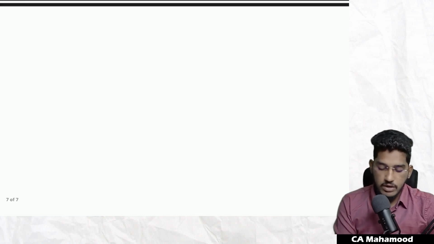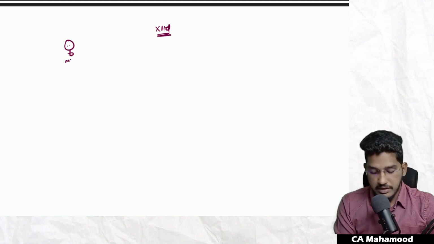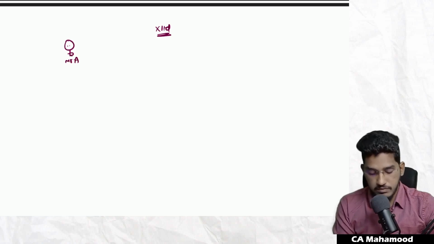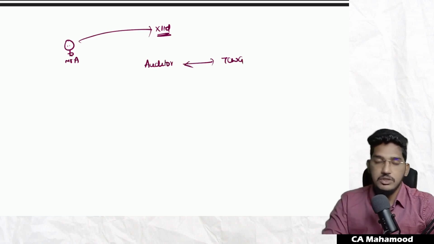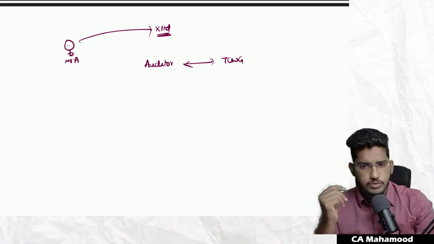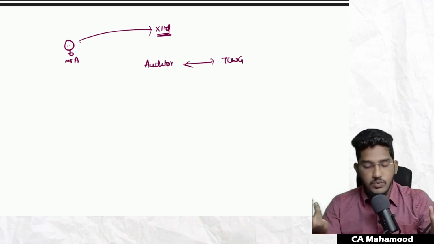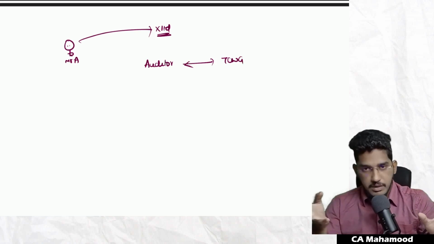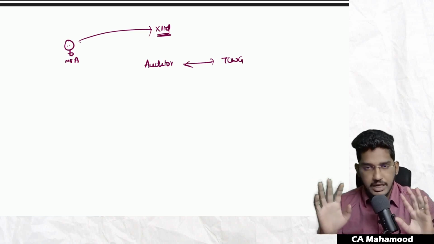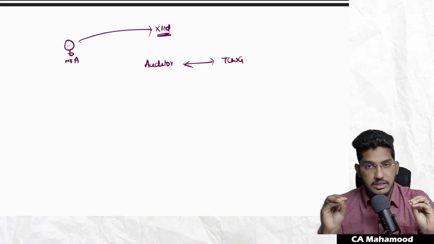If you are conducting the audit of X Limited, you are an auditor, Mr. M, a practicing chartered accountant appointed as auditor of this company. Do you think there should be a communication between auditor and those charged with governance, or they should not talk with each other? Ignore the standard. Just one direct question: if an auditor is appointed for some entity, should there be effective communication between auditor and those charged with governance?